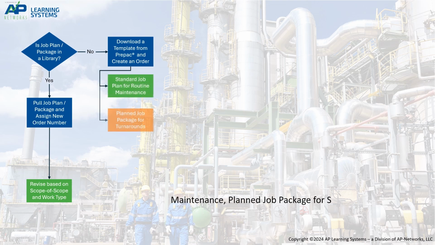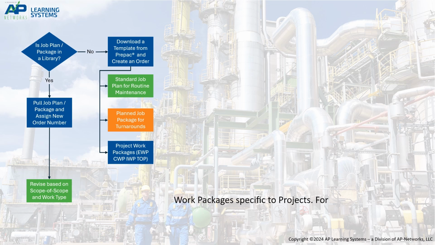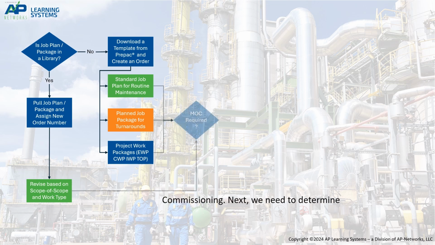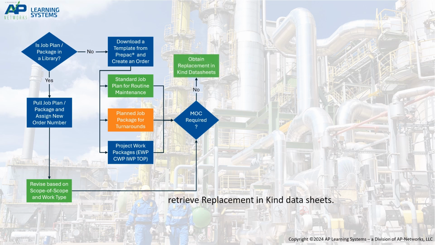Standard job plan for routine maintenance, planned job package for shutdown, turnaround, or outage, or work packages specific to projects. For example, engineering work package, construction work package, installation work package, or turnover package for commissioning. Next, we need to determine if a management of change, MOC, is required. If no, you can proceed to retrieve replacement in-kind datasheets.